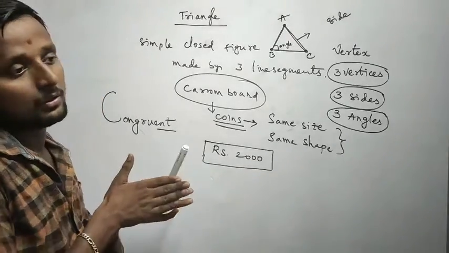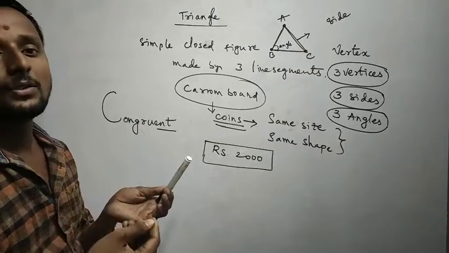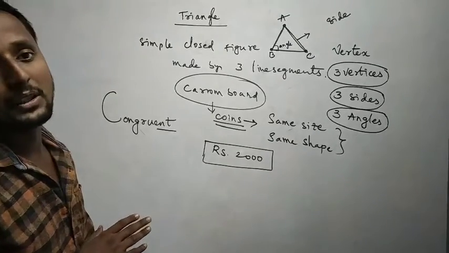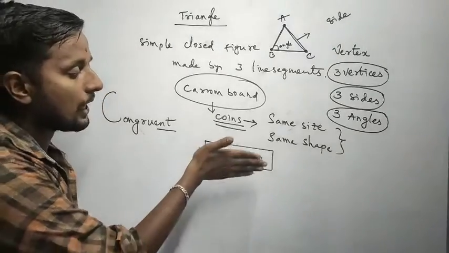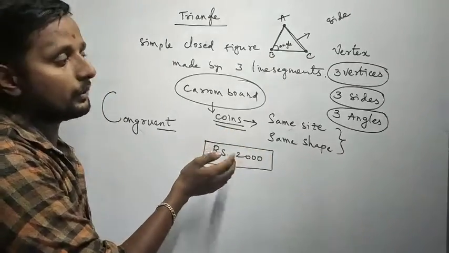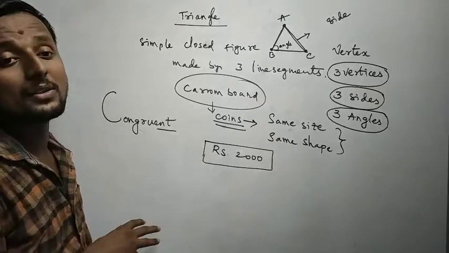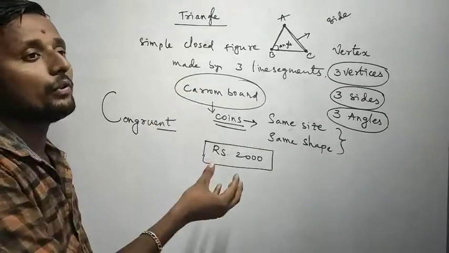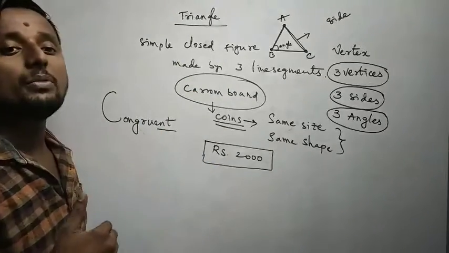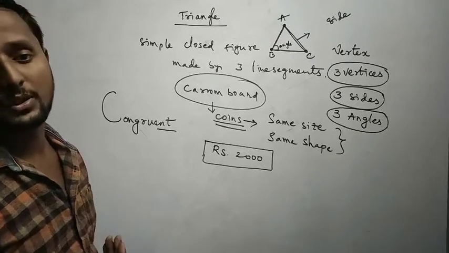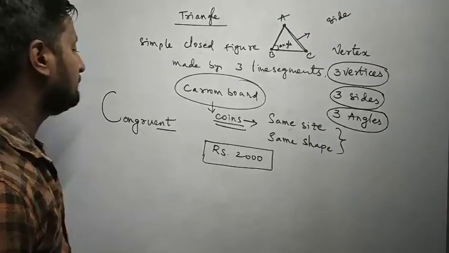If you match the notes, the length and edges and everything will coincide with each other. If you take one more 2000 note and put it on it, the edges also will coincide. So congruent figures are nothing but, if you put one figure on another one, they must coincide. The edges must coincide.